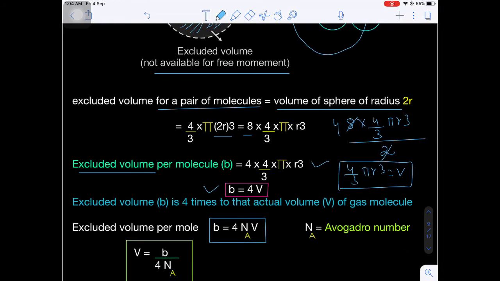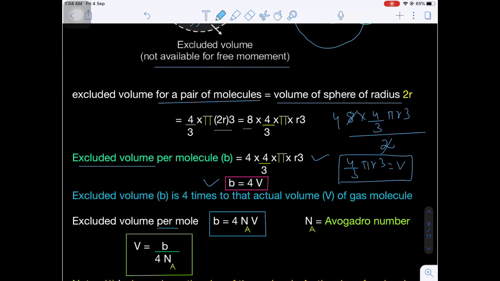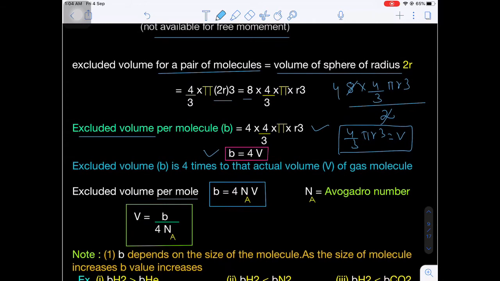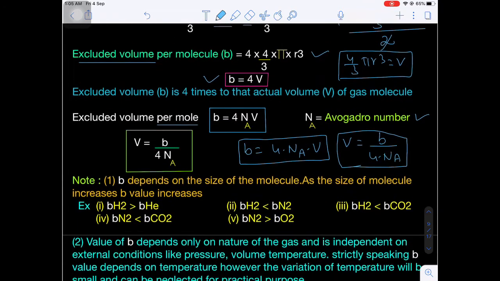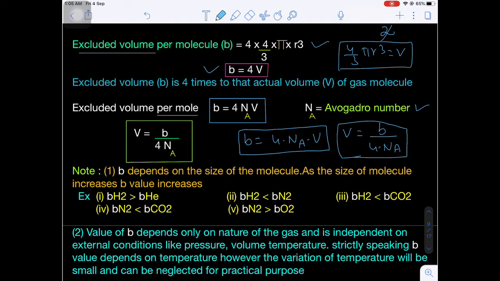Let's suppose I have 1 mole of gas molecules. In case of 1 mole of gas molecules, b will be equal to 4 into Avogadro number into the volume of each molecule. Are you getting my point? From here, what is the volume of each molecule? V equal to b divided by 4 into Na. What is the Na here? Avogadro number. Okay.